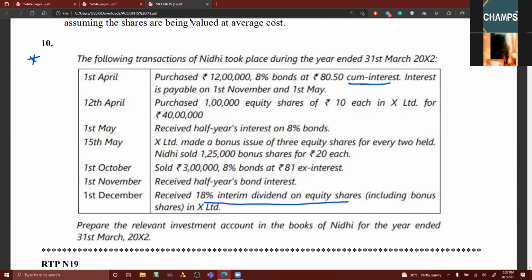1st November, 1st May means for how many months you have to calculate interest? What was the last date of payment? 1st November. So from 1st November: November, December, January, February, March, and April.